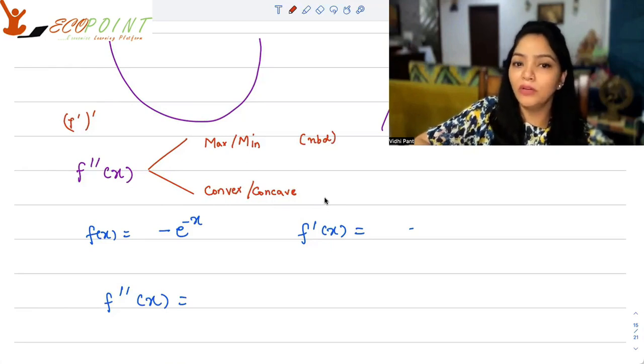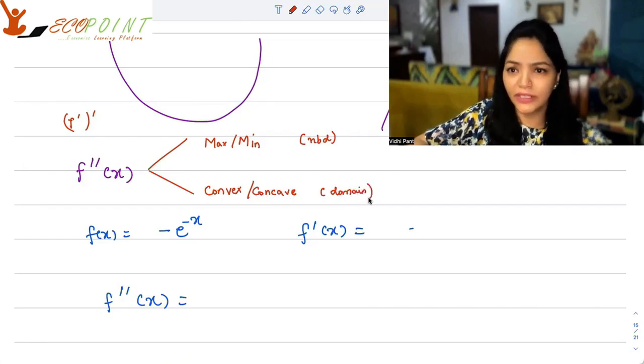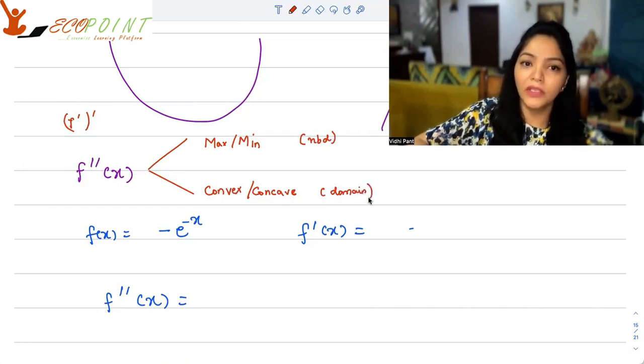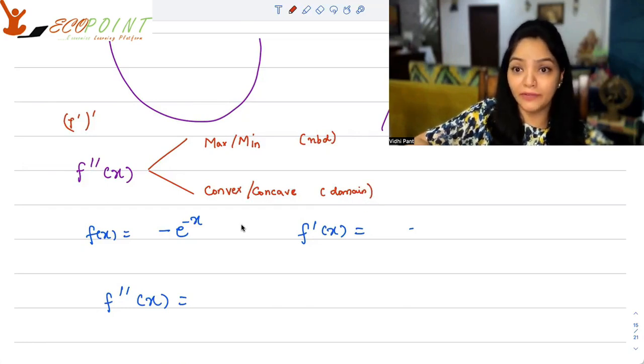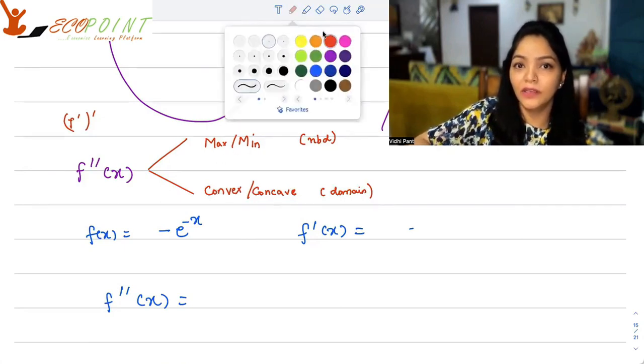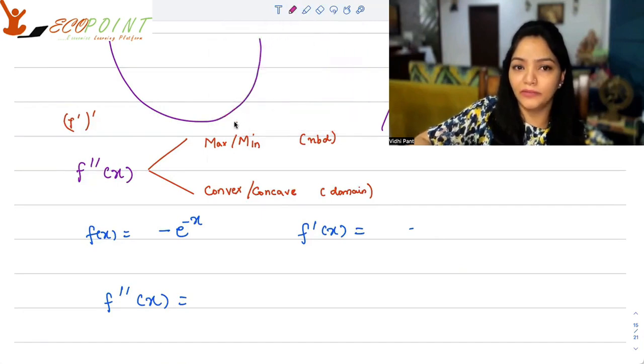If you're talking about convexity, concavity, you are looking into the entire domain per se, or a particular interval, not just a particular point.